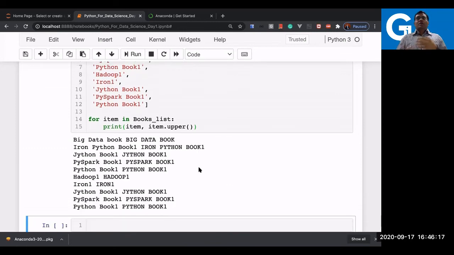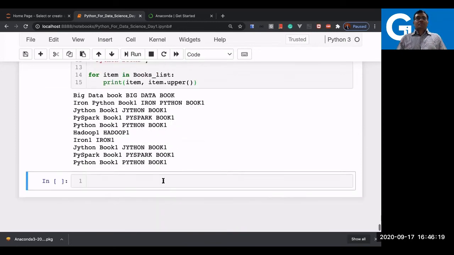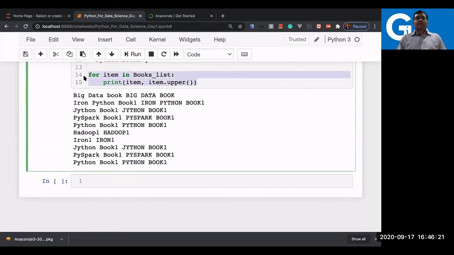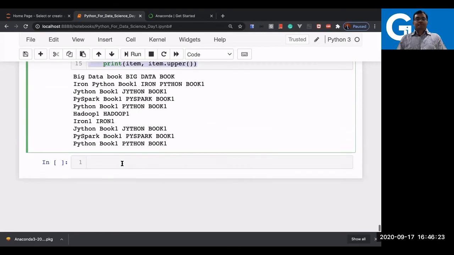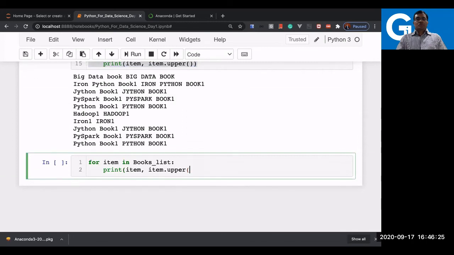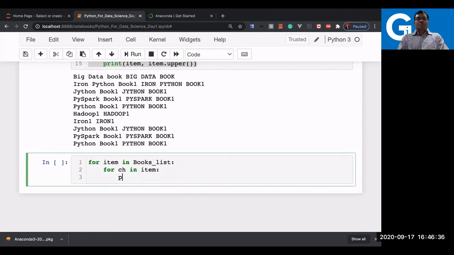Now, let's say you want a nested for loop. How does it work now? Let us try nested for loop. For that, you simply need to have a character, right? For ch in item, print ch.